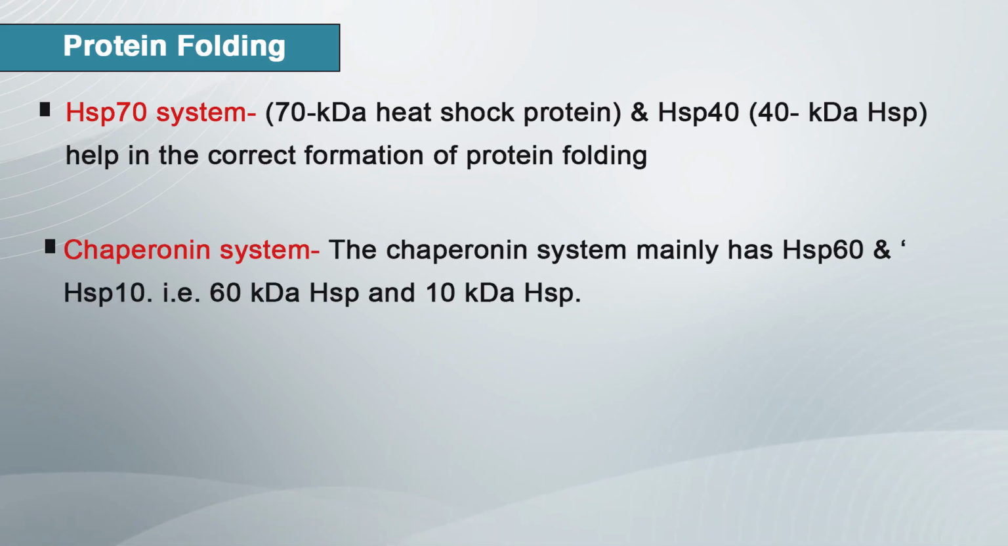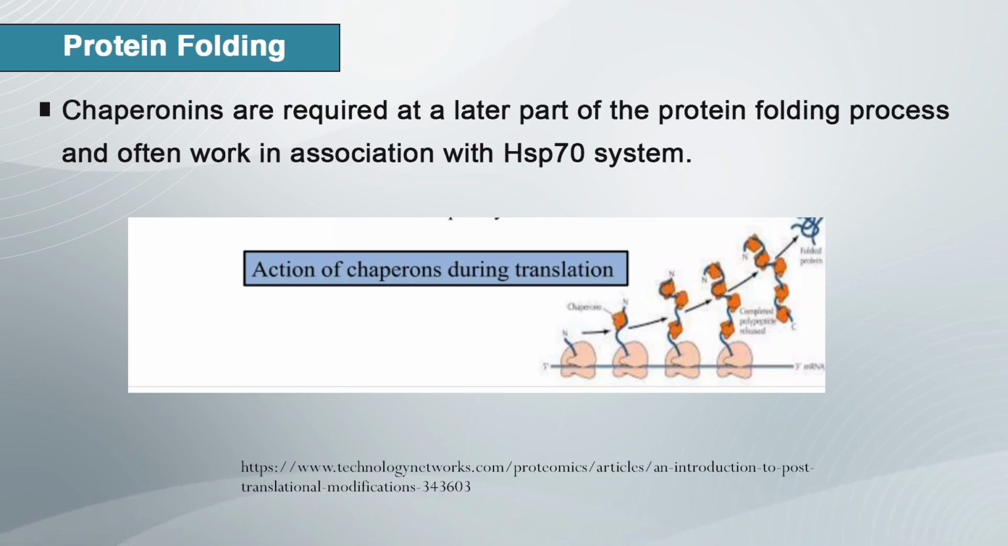The next type of chaperone is the chaperonin system. This is a large oligomeric assembly which forms a structure into which the folded proteins are inserted. The chaperonin system mainly has HSP60 and HSP10. 60 is the kilodalton HSP and 10 is the kilodalton HSP. Chaperonins are required at a later part of the protein folding process and often work in association with the HSP70 system.